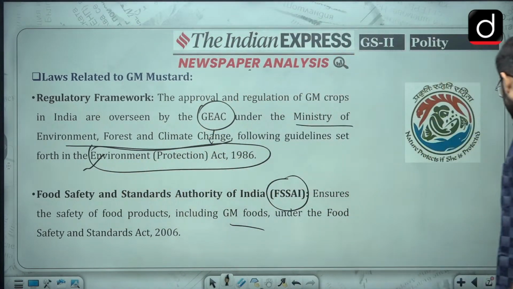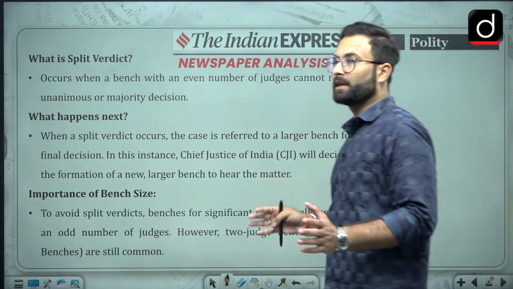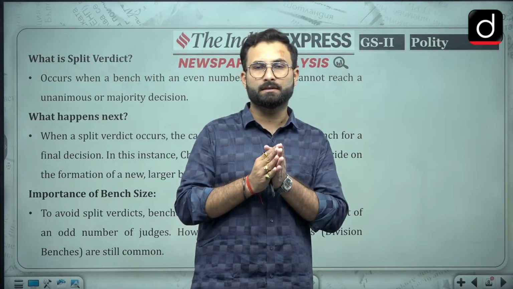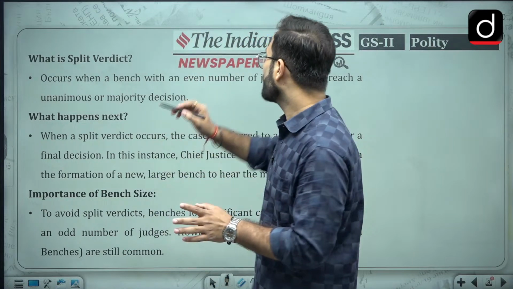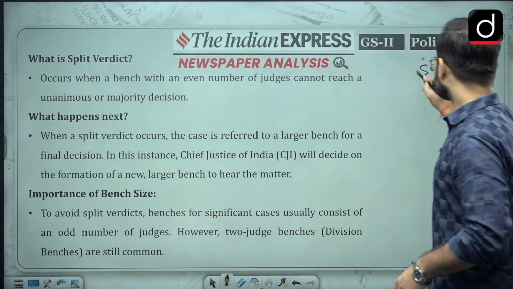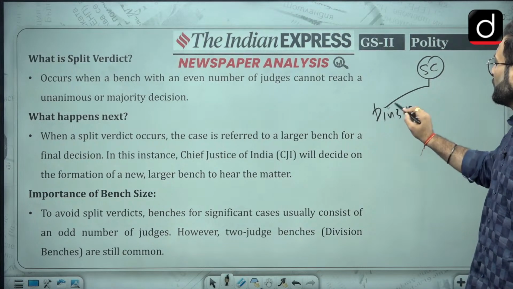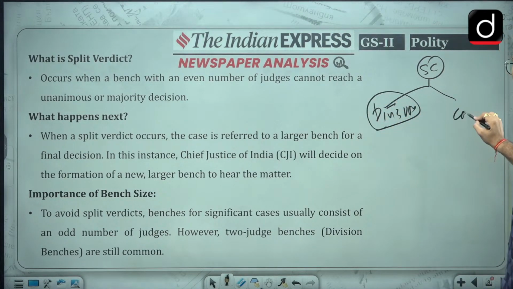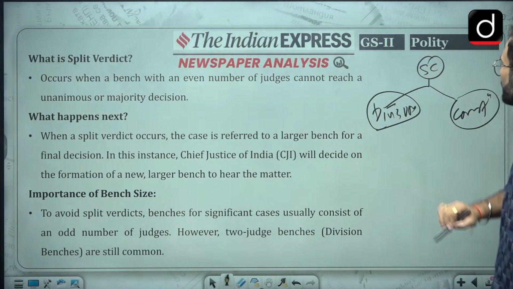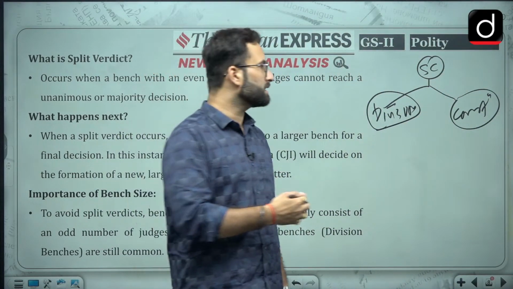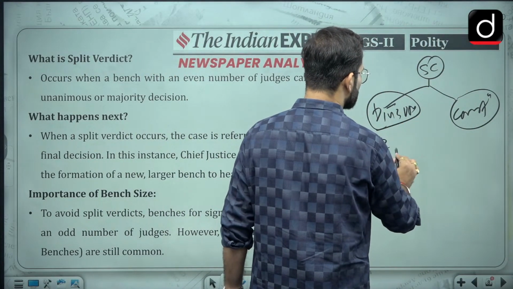Now moving further, here you will see what is a split verdict. As I told you, whenever there is a bench, which is generally 2 judges or 3 judges when we are talking about Supreme Court benches, one is your division bench, and second, mostly you have heard about the constitutional bench. Most of the matters are basically heard by the division bench. A division bench will be of either 2 judges or 3 judges.